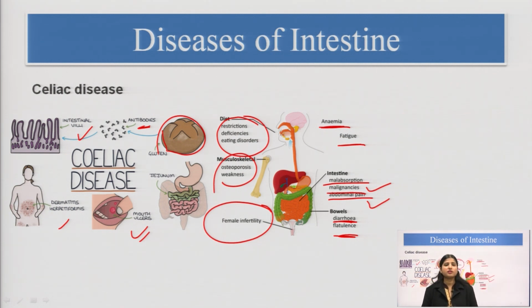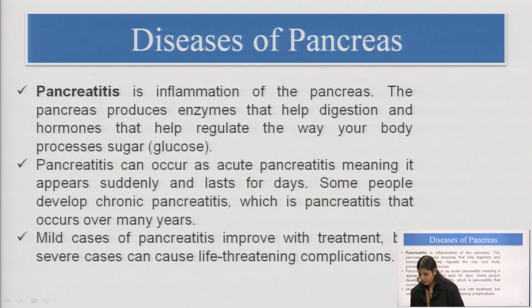So, these are some of the common symptoms, or you can say the further complications, which are written here and are related to celiac disease. Now, coming to the diseases of the pancreas. We have covered the disorders of the intestine. Now, we are covering the disorders of the accessory organs.